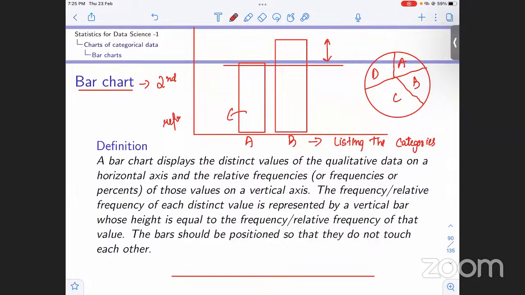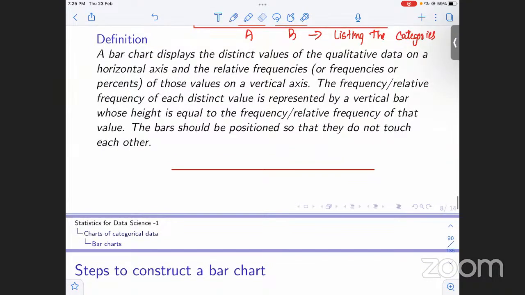And on the y-axis, or the vertical line, we are plotting these bars. We are making these bars proportional to the relative frequencies of these categories, right? If we were to do this the opposite way, these are the categories we would have.